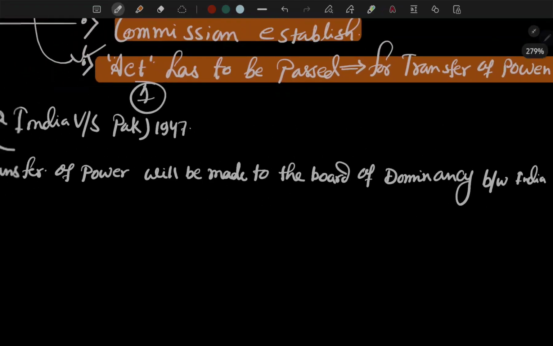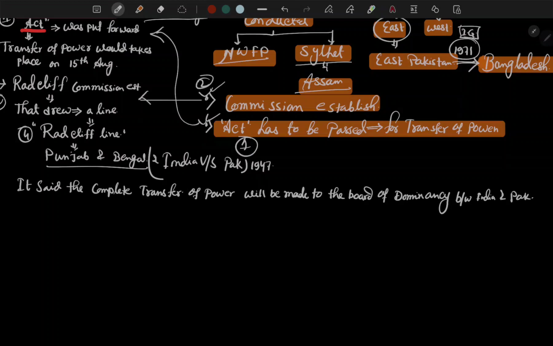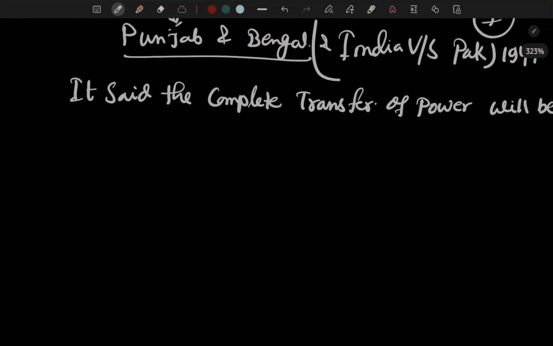Okay, so what happens? It says that the complete transfer of power will be made on the basis of dominion, the two major dominion areas, India and Pakistan, right? It means the power is transferred to the responsible head between India and Pakistan.